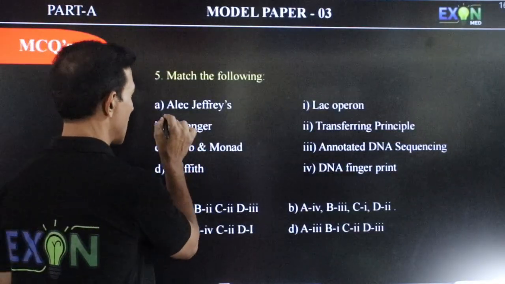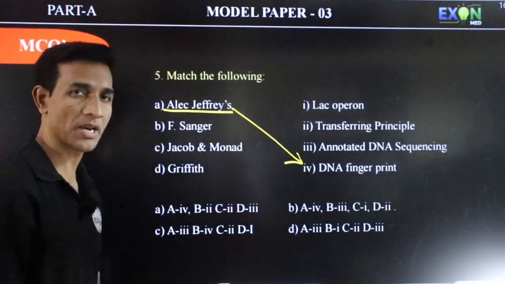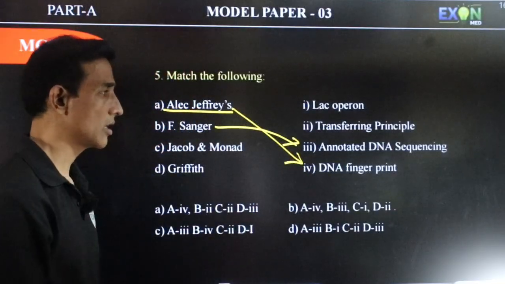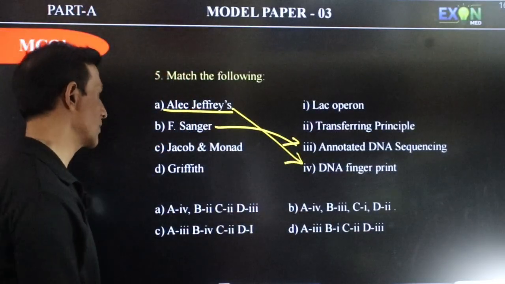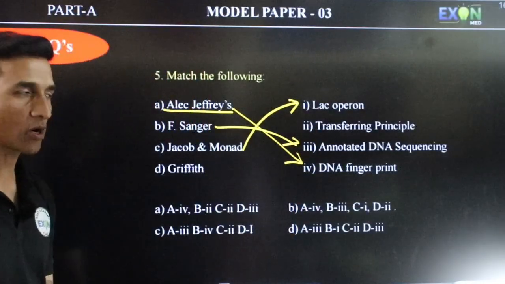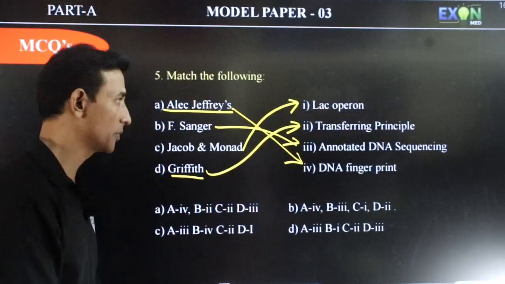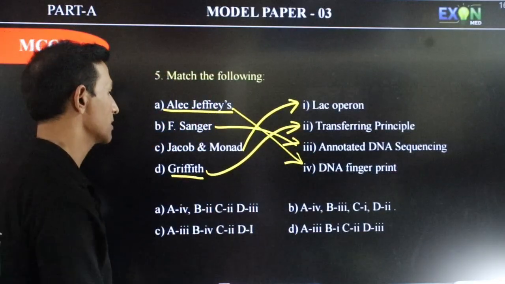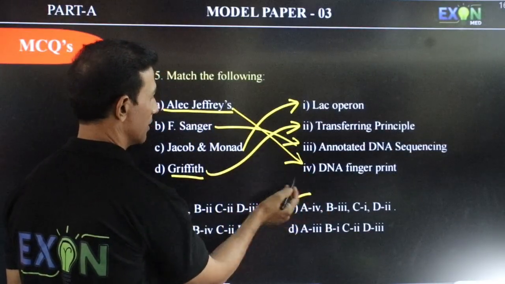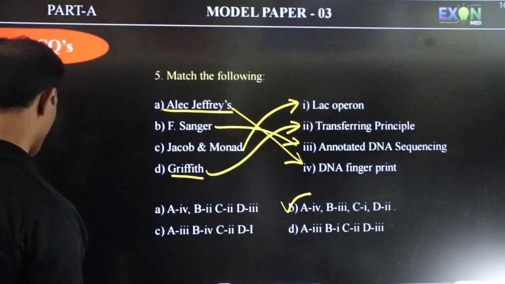Match the following. Alec Jeffreys is known for DNA fingerprinting. F. Sanger is known for DNA sequencing. Jacob and Monod are the ones who gave the lac operon concept. And the Griffith experiment, you already know, is the transforming principle. So hence the correct option here is A is 4, B is 3, C is 1, D is 2. So next question.